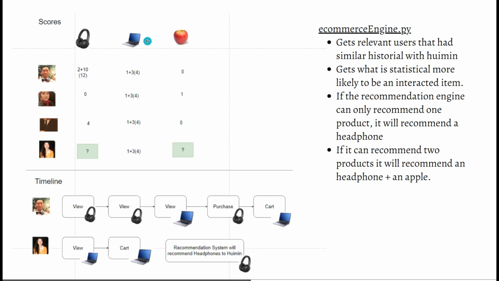The recommendation system, if it can only recommend one product, is going to suggest the headphones instead of the apples, because it sees in the relevant users that it's more likely for us to purchase a headphone than an apple. And this is calculated by just doing a mean, finding the largest mean in each product.